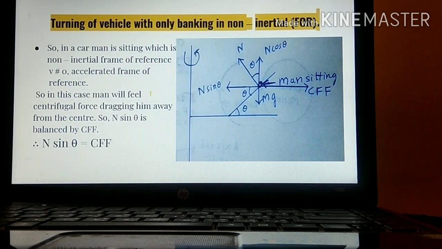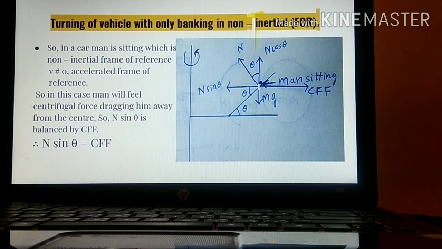Now we are considering turning of a vehicle with only banking in a non-inertial frame. Non-inertial means what? This person is also sitting in this car, and we are considering this person to be sitting in the form of an ant or any insect. As we are considering the man also as a point mass over here, and the car also as a point mass.